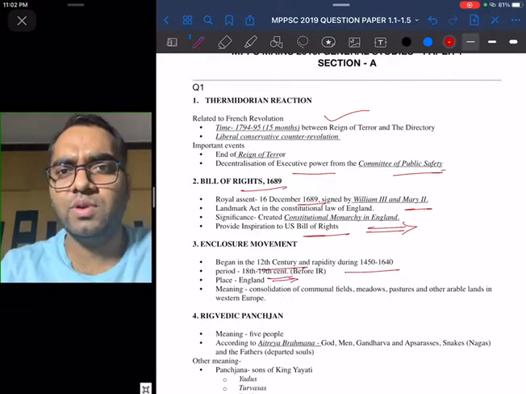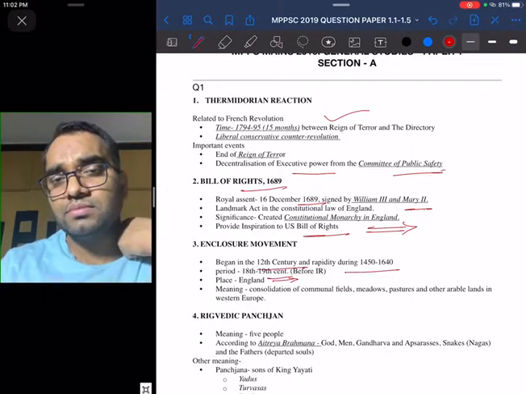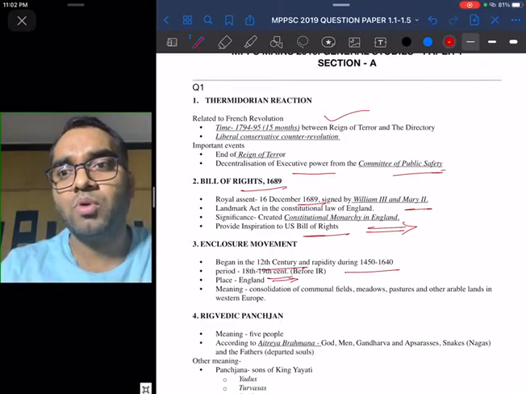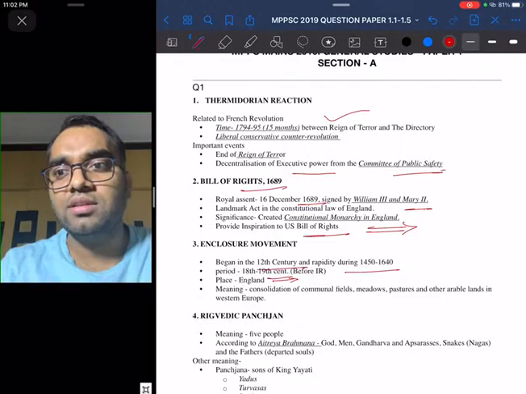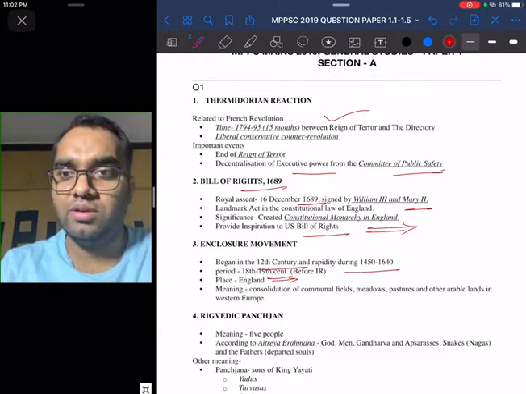Because as we all know, the industrial revolution was based on some resources. England had surplus production of some crops like cotton, potatoes, etc. So England used those crops to cater to the needs of the industrial revolution later on.